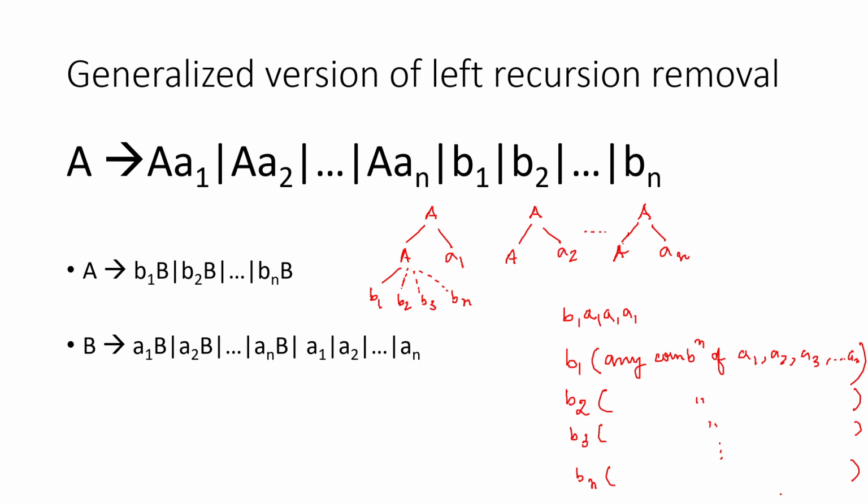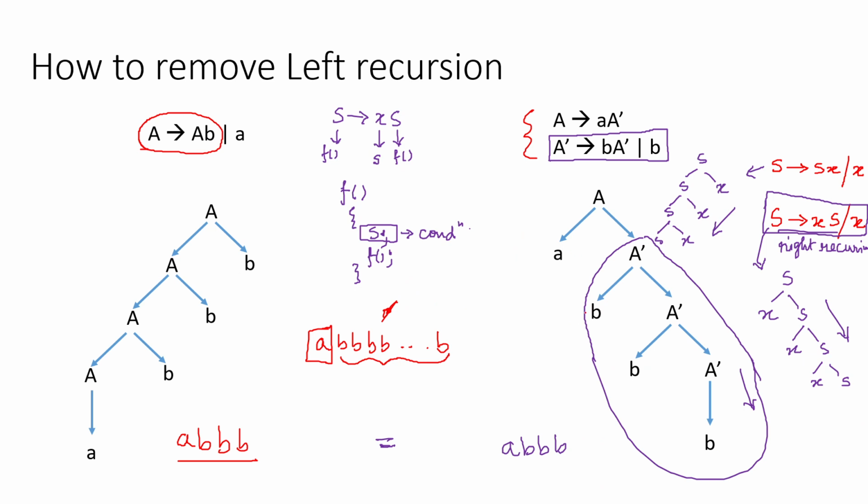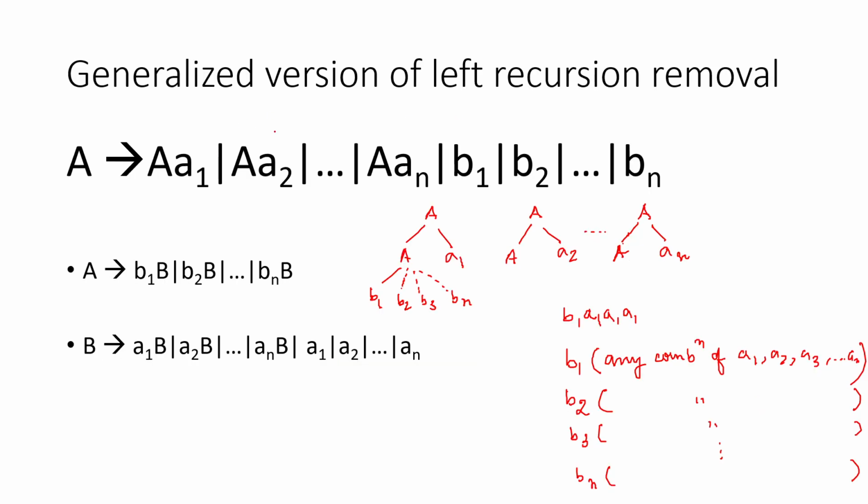That is why what we have done, we have actually considered all the provisions. Just like what we have seen over here, you see I have used a new symbol, right? A dash. I have introduced a new symbol. Similarly, keeping this A at the beginning, what was A? A was here. Similarly, here instead of A I have many various provisions. It can be B1 or B2 or Bn. That's why I have also kept various provisions.